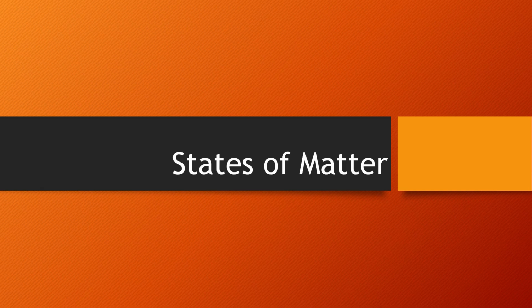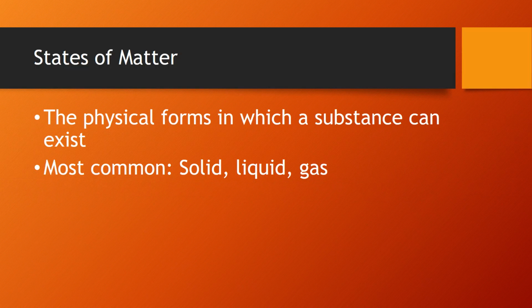So we're going to start chapter 2, combined with chapter 1 here, and it's going to be talking about states of matter, changes of state, all that good stuff. So we're going to start by talking about the 3 different states of matter. The definition of a state of matter is that it's the physical form in which a substance can exist. There are some new states that they've been discovering and looking into, but our 3 main ones that we're going to stick with are solid, liquid, and gas.